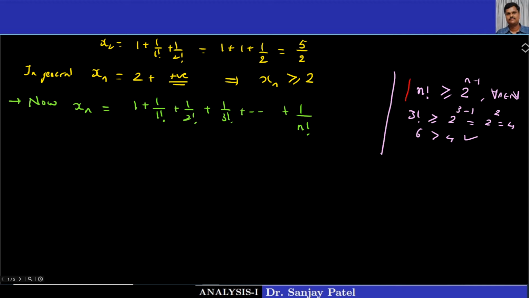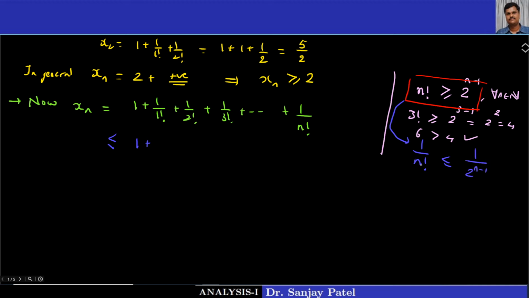So I will be using this inequality in my result. What I can write here is this is less than or equal to 1 plus 1 upon 1 factorial. So I can write simply 1 plus 1 upon 1 factorial. Because of this, I can write 1 upon n factorial is less than or equal to 1 upon 2 raised to n minus 1.